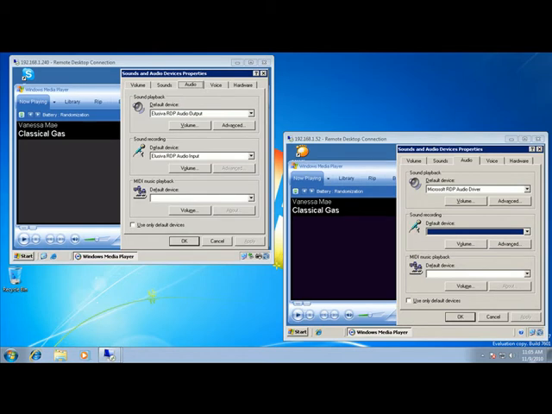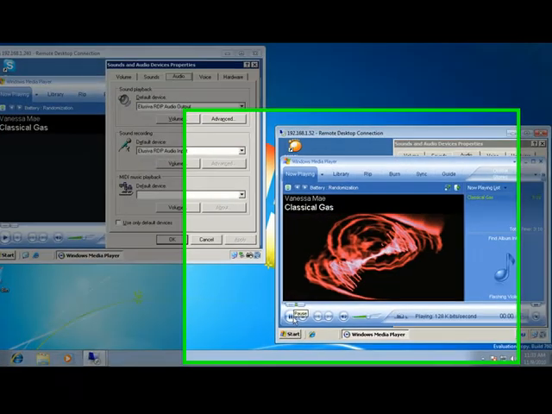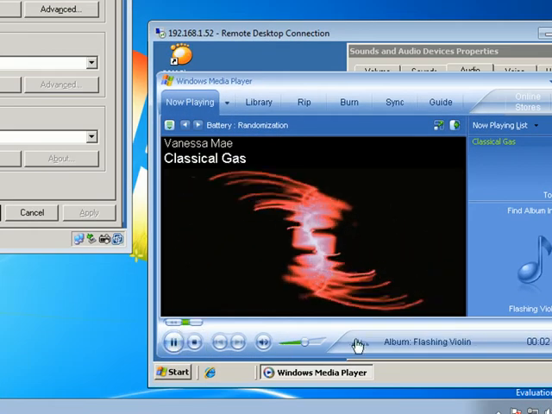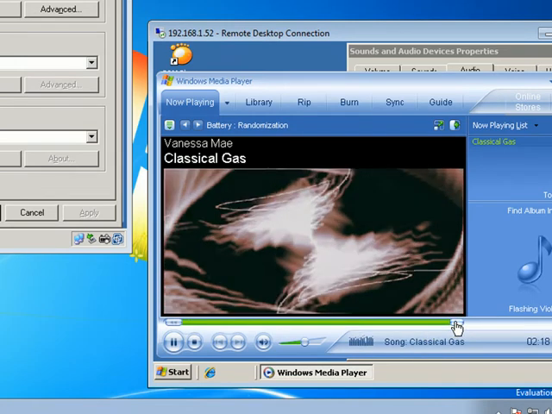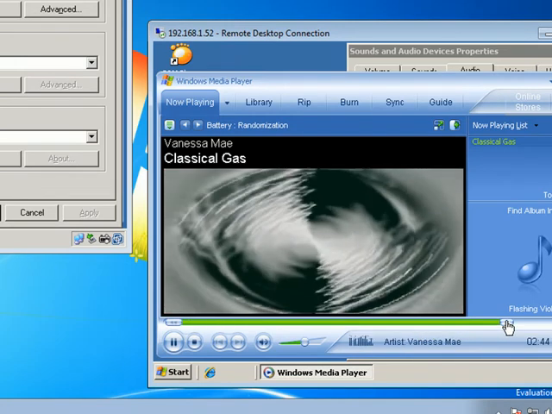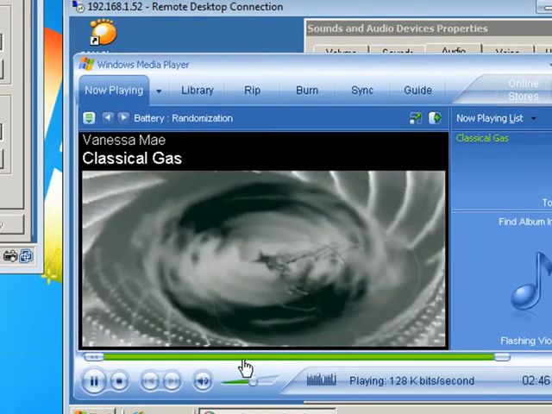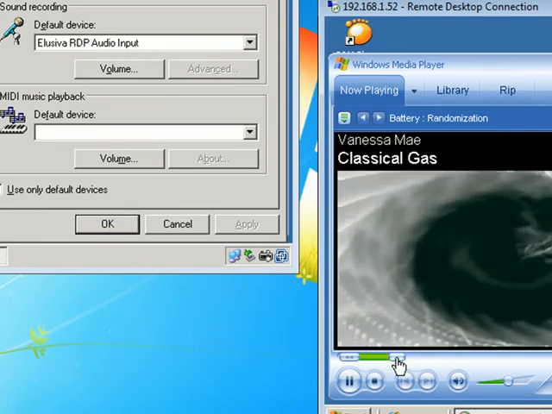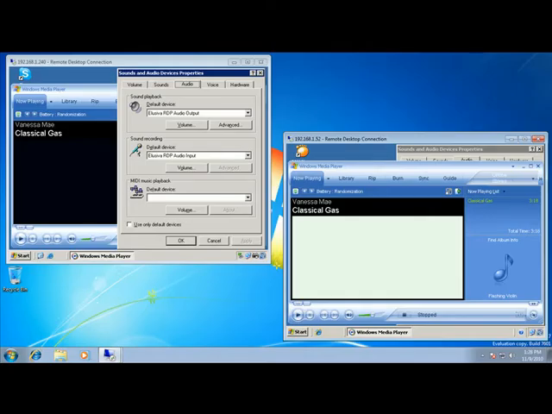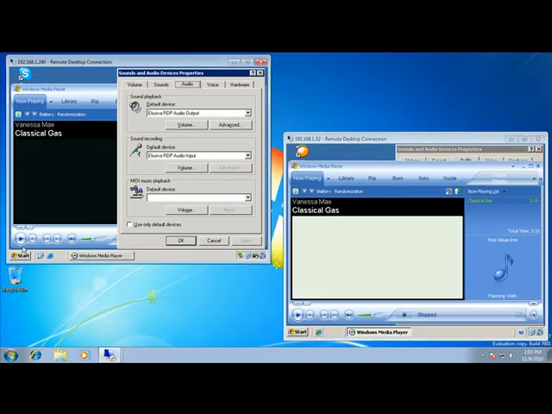Let us start with the session with default audio device. As we can hear, there are a few latencies in playback while I move the seeker forward and backward. Let us try the remote desktop session with Remote Sound.